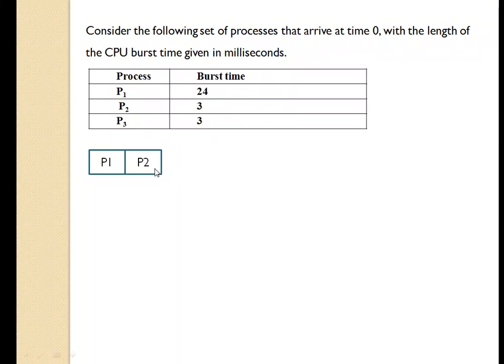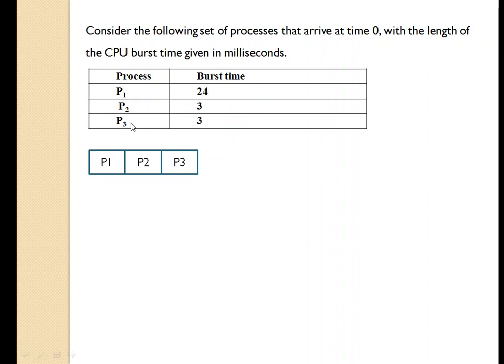Now you can see over here that the time quantum is 4 milliseconds, but P2 requires only 3 milliseconds. So process P2 will execute for 3 milliseconds and it will release the CPU. Now the next 4 milliseconds will be given to process P3. Again here P3 requires 3 milliseconds but the time quantum is 4 milliseconds. So process P3 will execute for 3 milliseconds.